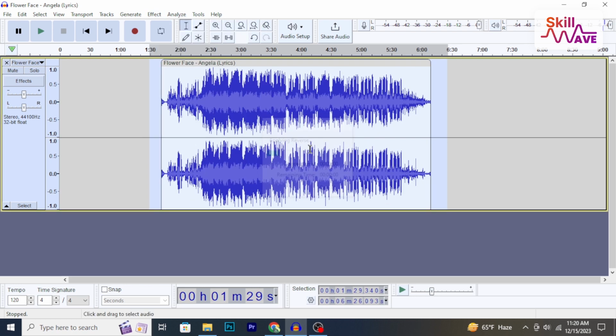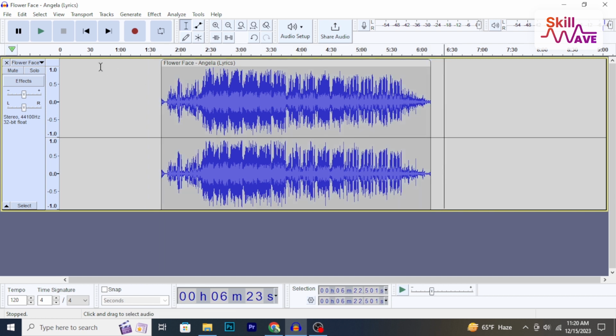Audacity will instantly reverse the highlighted audio segment. Playback the audio to hear the reversed effect applied to the selected segment.